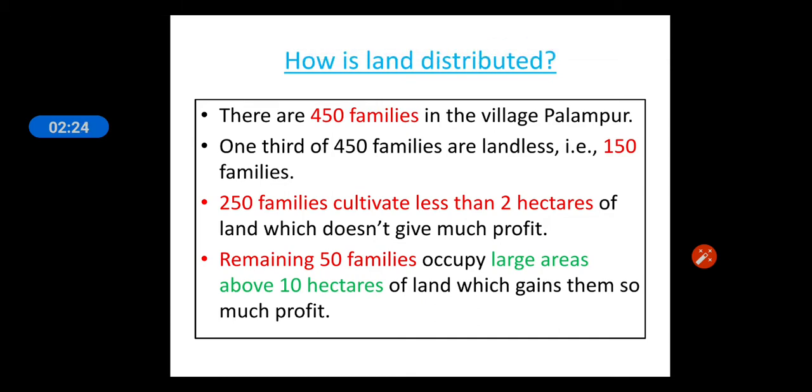So in village Palampur, there are 200 families who are either marginal or small farmers, and the remaining 50 families occupy a large area above 10 hectares.